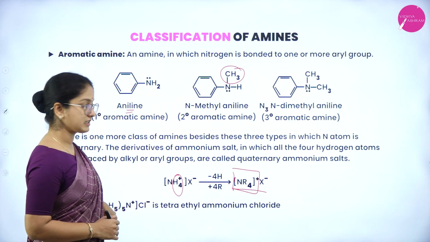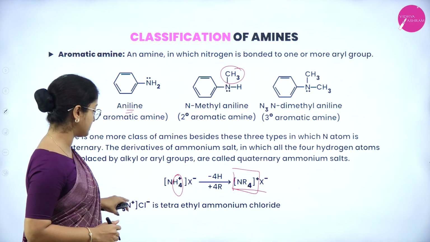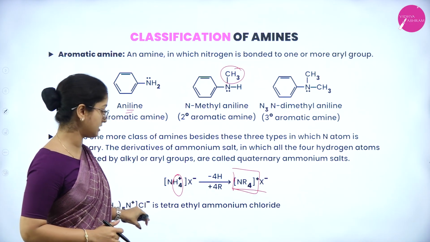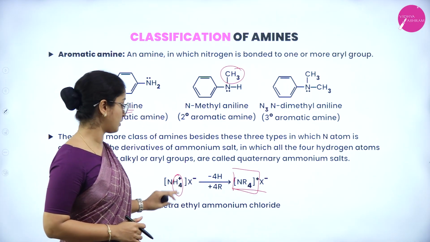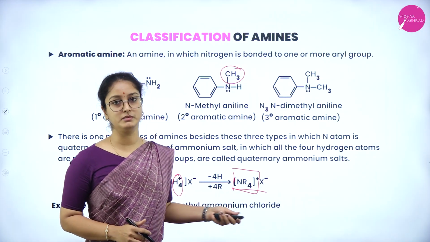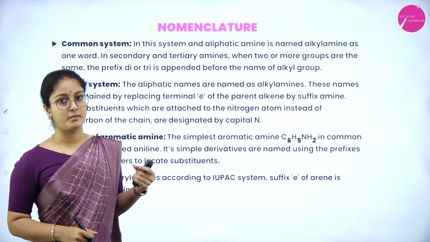Example is given here, that is (C2H5)4N+ Cl-. It's tetraethyl ammonium chloride. It's a salt, so having the name tetraethyl ammonium chloride. So next is about nomenclature.